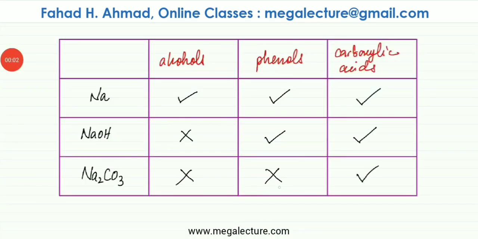Now at the very end, we're going to summarize the reactions of carboxylic acids, which are that carboxylic acids are considered to be complete acids because they undergo all the reactions that acids undergo. They would react with metals, they would react with bases, hydroxides, and they would also react with weak bases, which are carbonates. So their reactions would occur with all three of them.